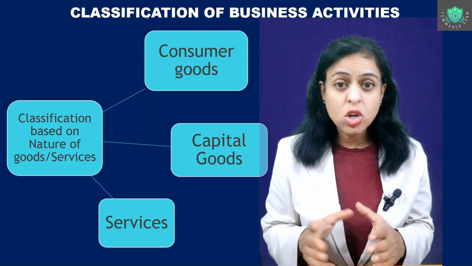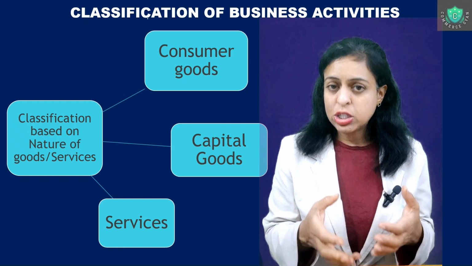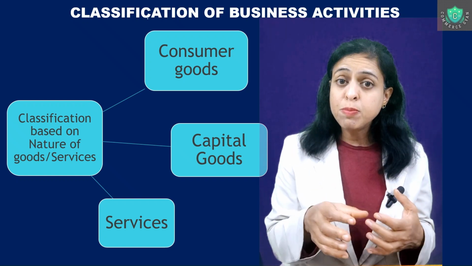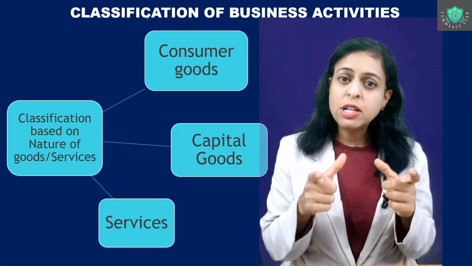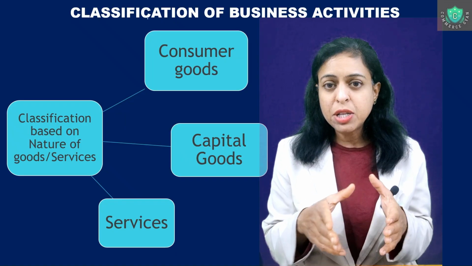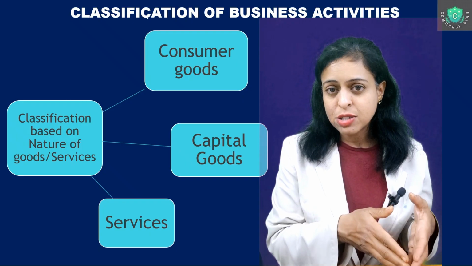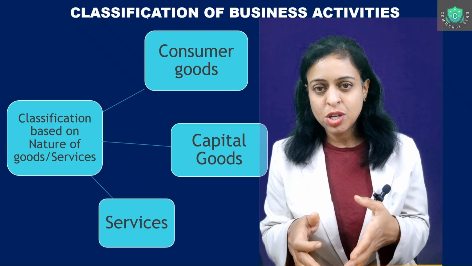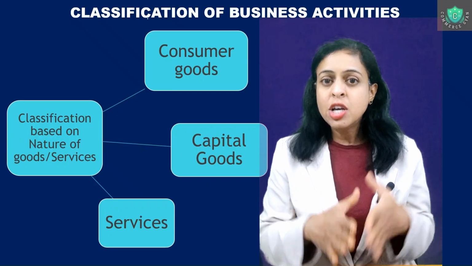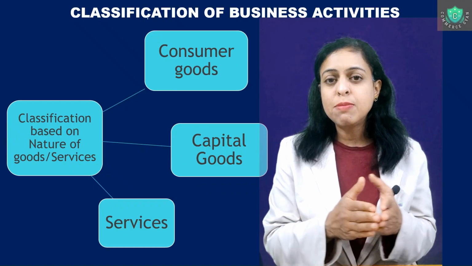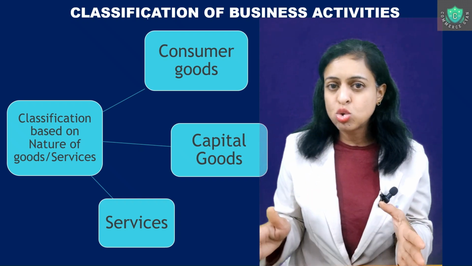Then comes the capital goods. Now there are machineries which are made. So if you are buying a packet of chips, it requires production, manufacturing of the chips, correct? For that purpose, you need machineries. So if that machinery is supplied, then this machinery will come under the head of capital goods. Capital goods, basic investment made in the business. The company supplying this particular product will be a company supplying capital goods, whereas a company supplying chips will be the company supplying consumer goods. Got it? So there's a difference. The basic machinery supplier and the supplier of the product made with that machinery. So these are the two types.